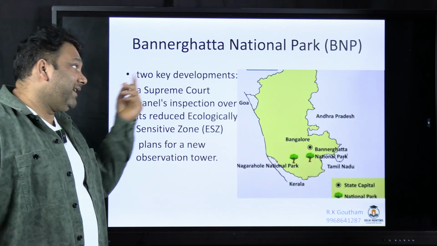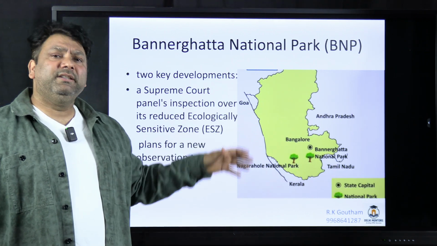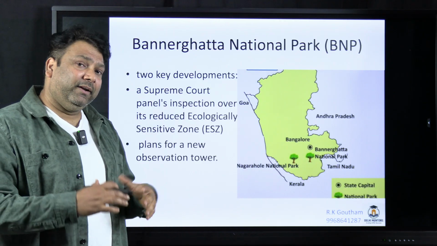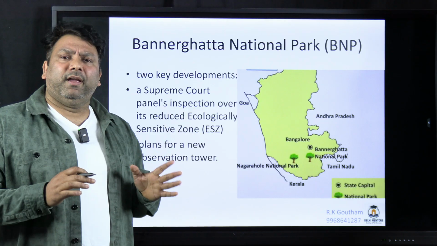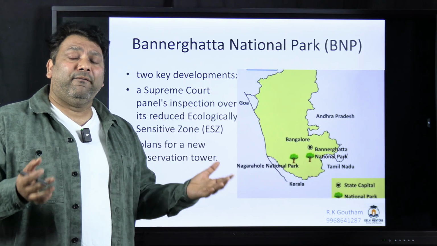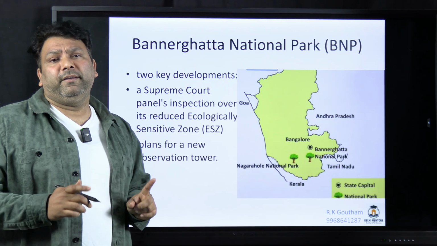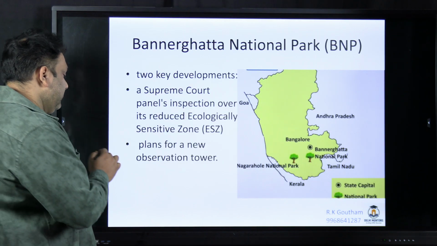Next, Bannerghatta National Park. This Bannerghatta National Park is just near Bangalore and Bangalore city is expanding. Wherever you have a wildlife sanctuary and national park, around that you should have a buffer. That buffer is called the eco-sensitive zone, ESZ.